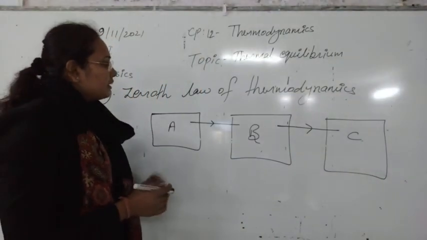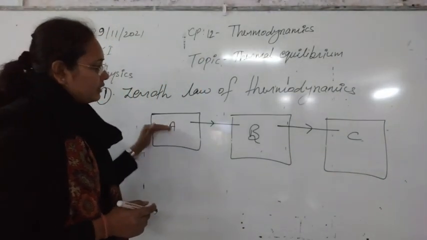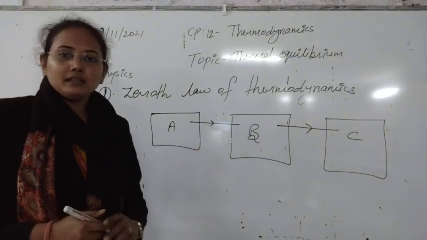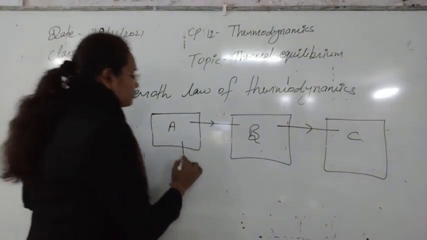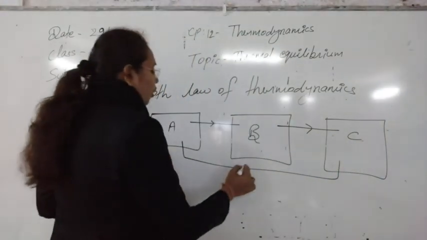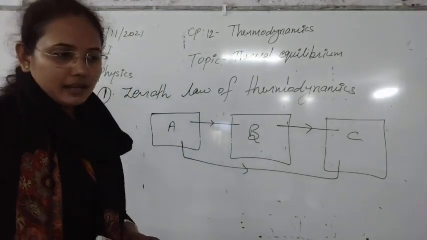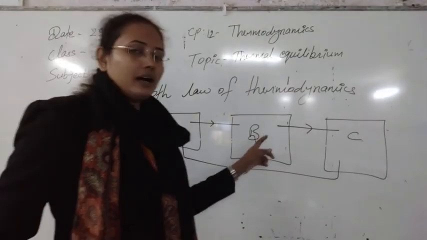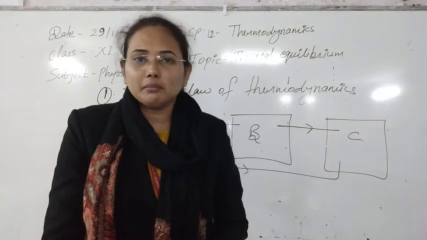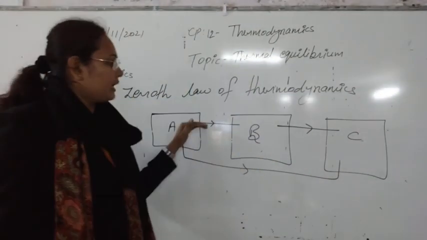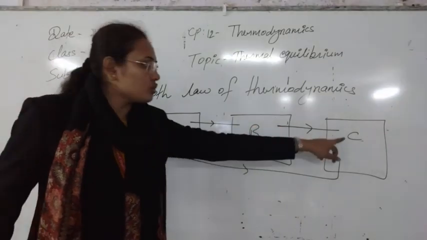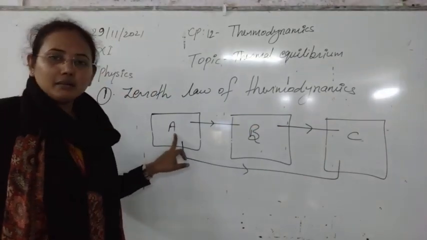So this law is saying that whenever two systems are separately in thermal equilibrium with a third, then these two systems, C and A, will automatically be in thermal equilibrium. It means whenever we talk about the thermal equilibrium of these systems separately, this will also make C and A in thermal equilibrium.